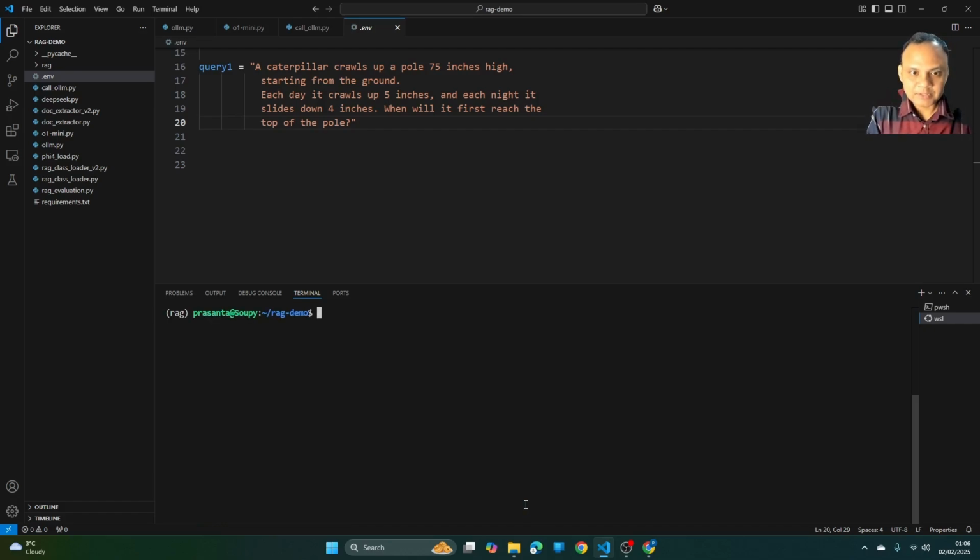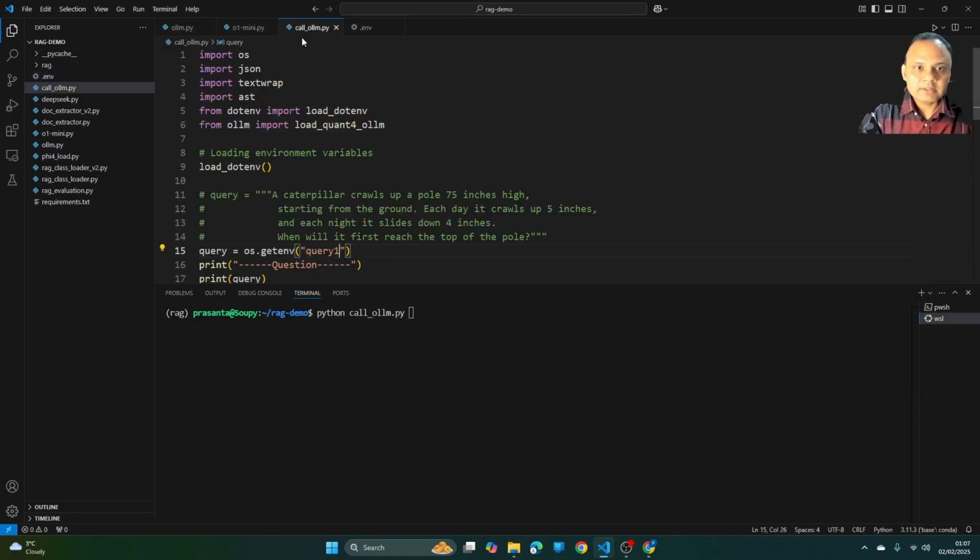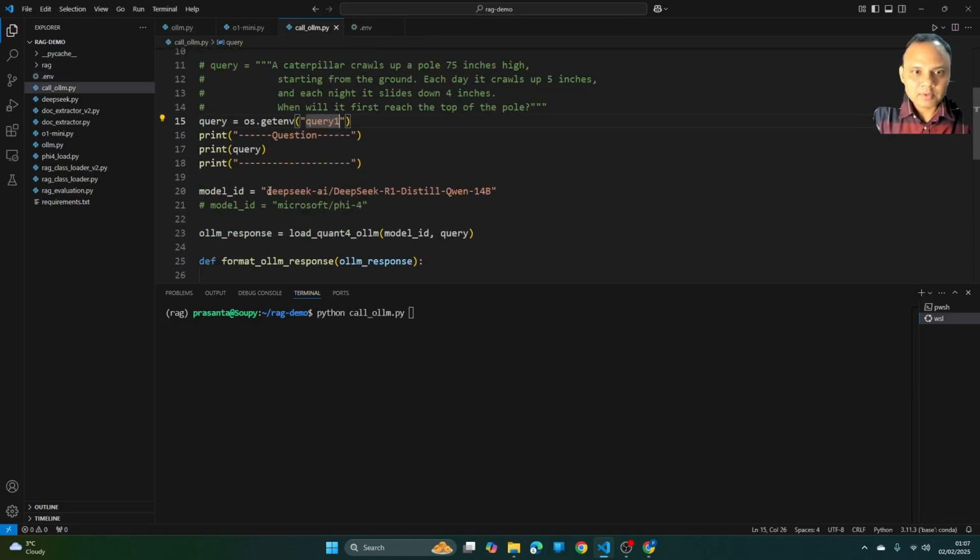So now let's test the distilled model. You can see here I am calling the DeepSeek-R1-Distill-Qwen-14B model.